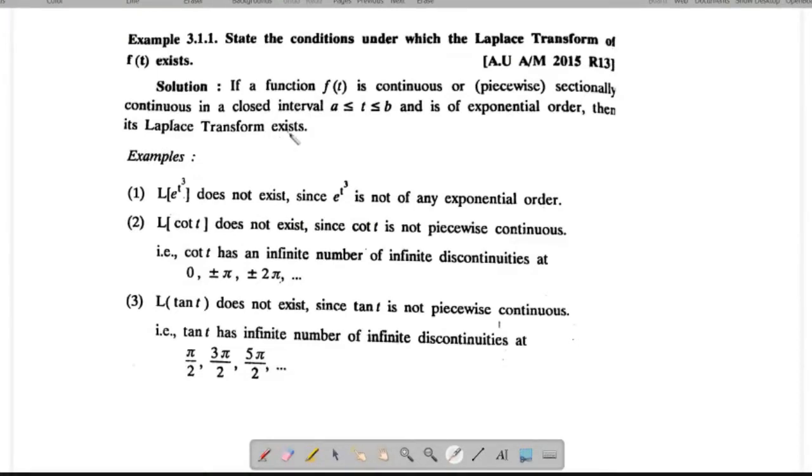That means the function should be continuous or piecewise continuous. Piecewise continuous is nothing but a function defined in different intervals. In a particular interval, the function should have finite maxima or minima. That kind of function is called a piecewise function, right?